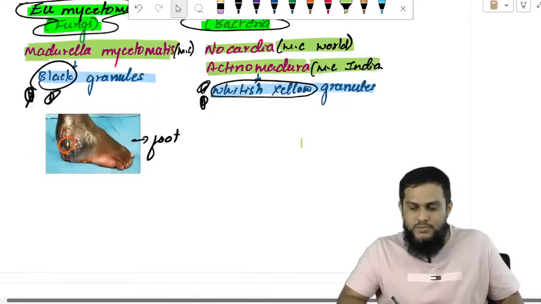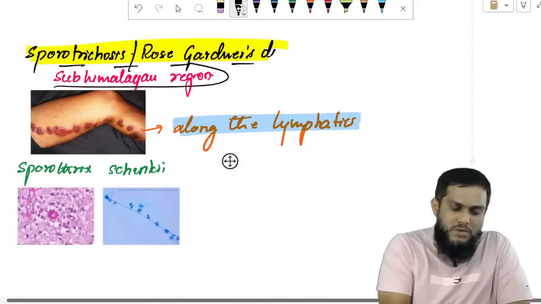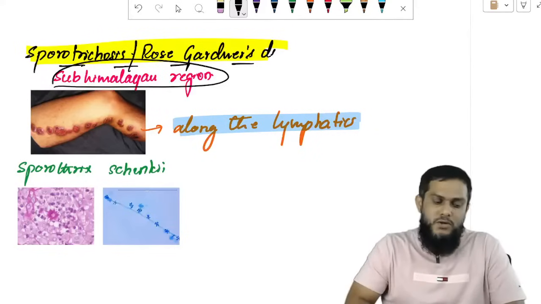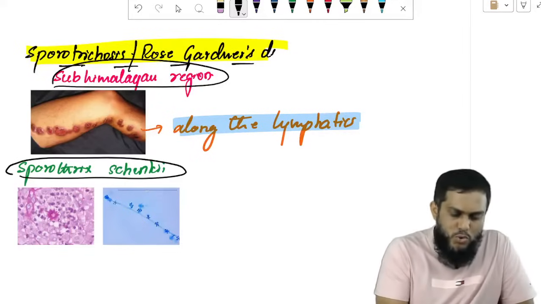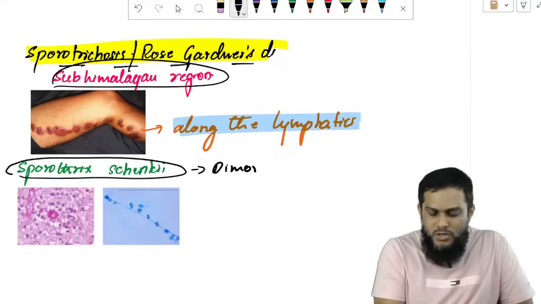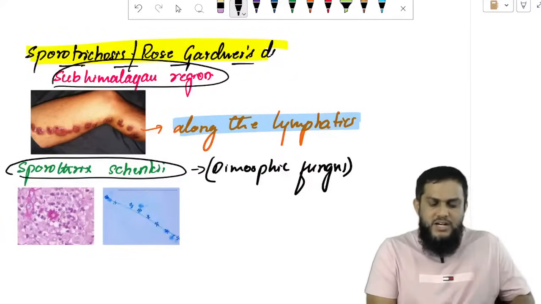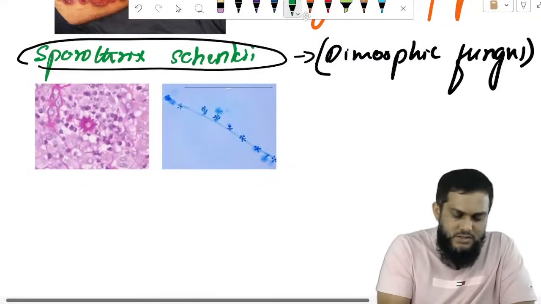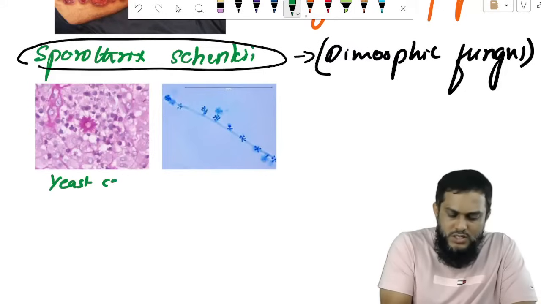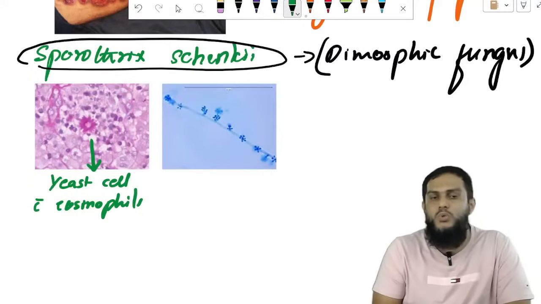Then sporotrichosis, which is also known as rose gardener's disease, most commonly seen in the sub-Himalayan part of India. You see subcutaneous nodules along the lymphatics, caused by a dimorphic fungus, Sporothrix schenckii. Dimorphic fungus means it is present in the yeast form and in the mold form. This is the yeast form. In the yeast form you see yeast cells surrounded by eosinophils.